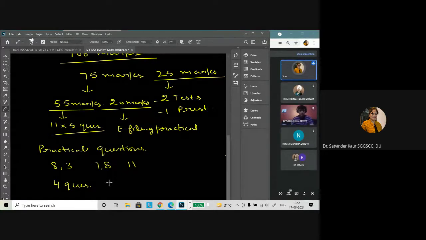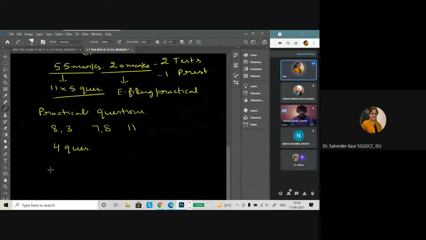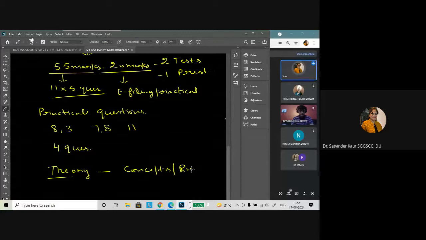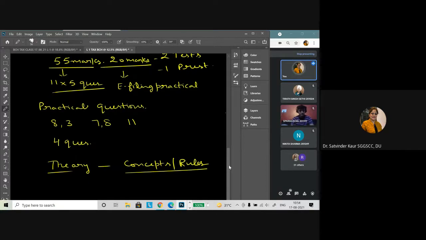In the practical question, and even in any theory question, the theory will require the concepts or the rules, and if you mention them well, you will get full marks. There is no deduction in theory as such. So it's a scoring paper for 75 marks, and 25 marks, 100 marks.